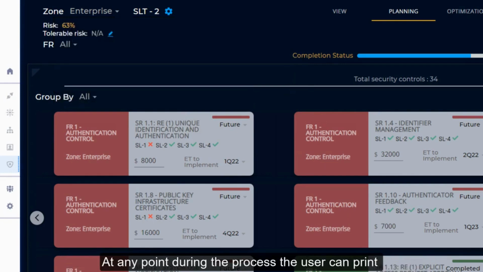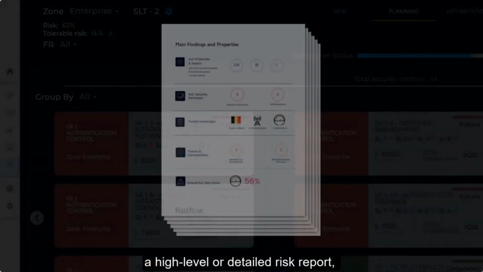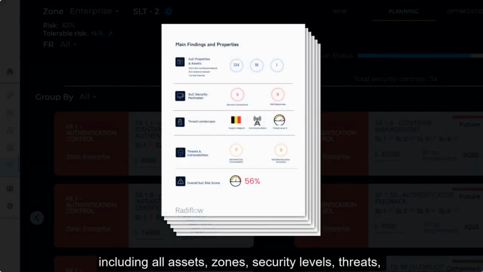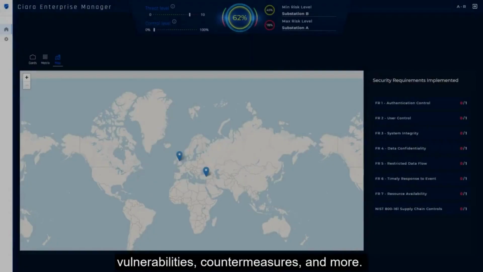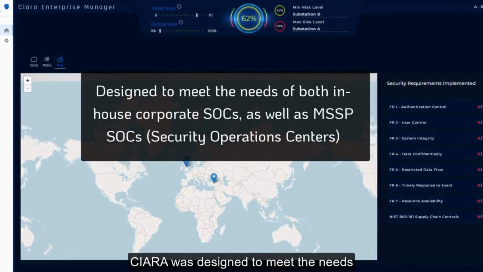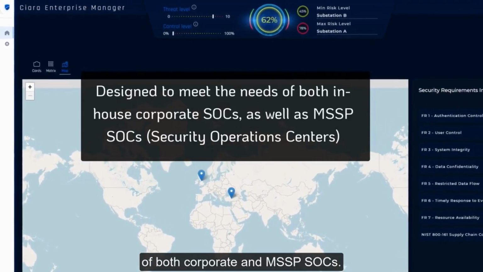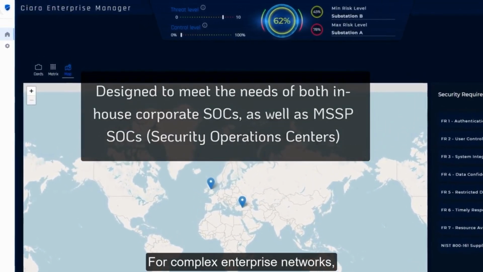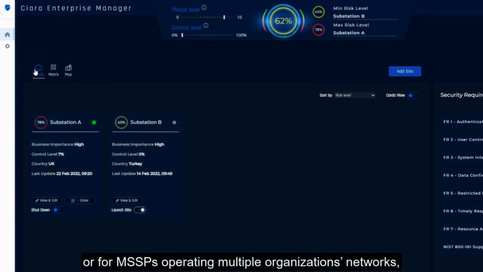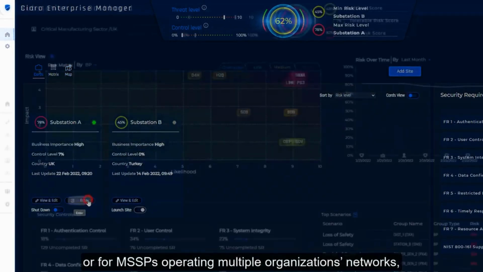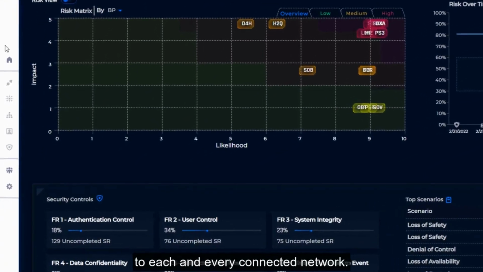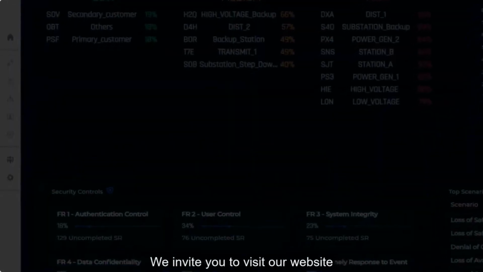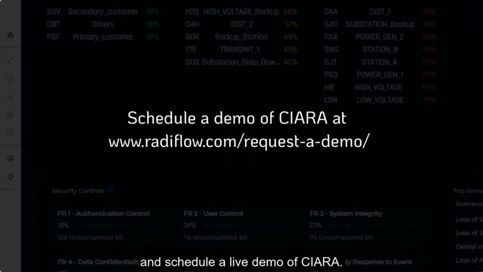At any point during the process, the user can print a high-level or detailed risk report, including all assets, zones, security levels, threats, vulnerabilities, countermeasures, and more. CIARA was designed to meet the needs of both corporate and MSSP SOCs. For complex enterprise networks, or for MSSPs operating multiple organizations' networks, CIARA offers a dashboard for instant access to each and every connected network.